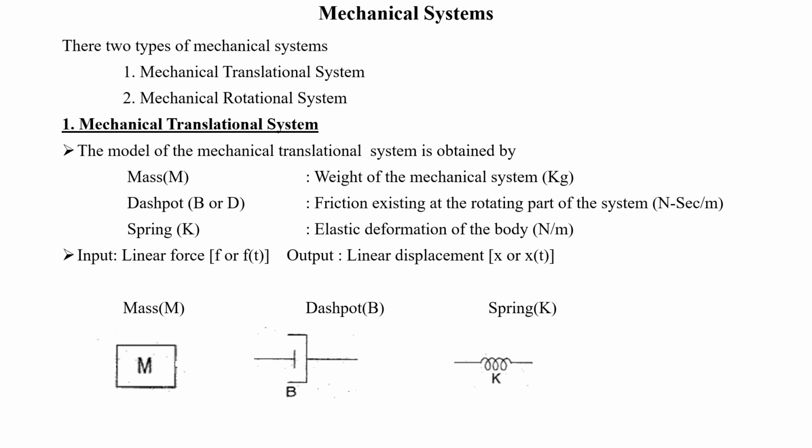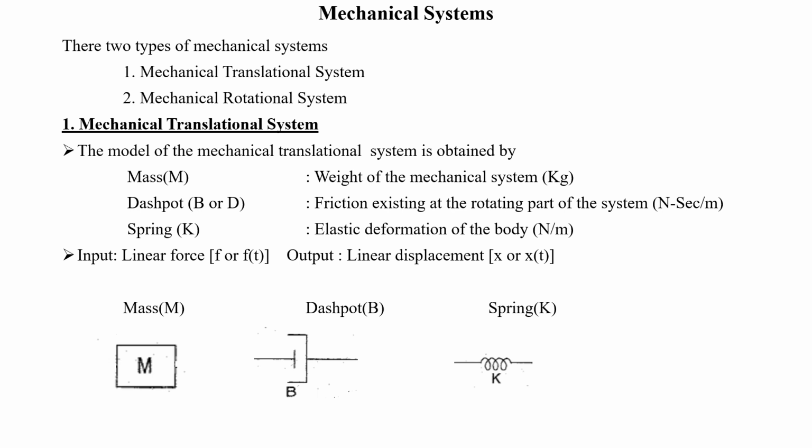Next, the mechanical systems. In the introduction class, I told you all mechanical machines are mechanical systems. There are two types of mechanical systems, the mechanical translational system as well as the mechanical rotational system. In the mechanical translational system, the input will be a linear force, represented by F, and the output will be a linear displacement, represented by X. In a mechanical rotational system, the input will be a twisting force, that is torque, and the output will be an angular displacement, represented by theta.